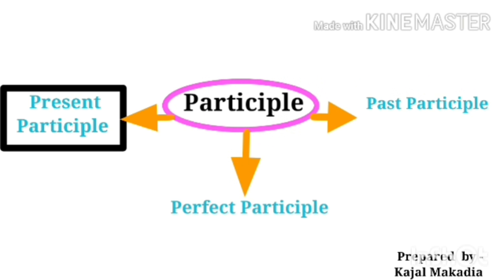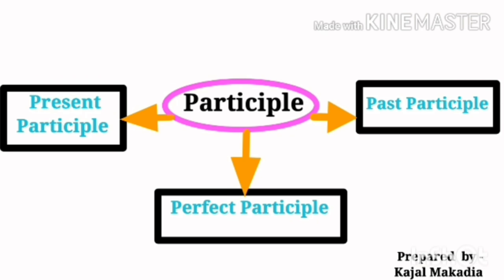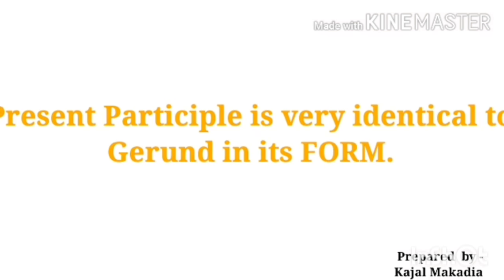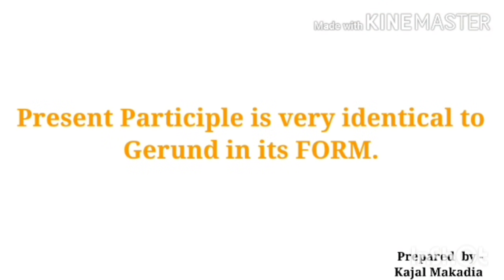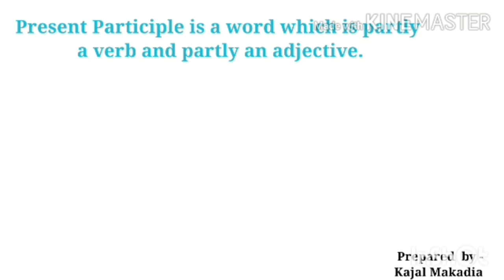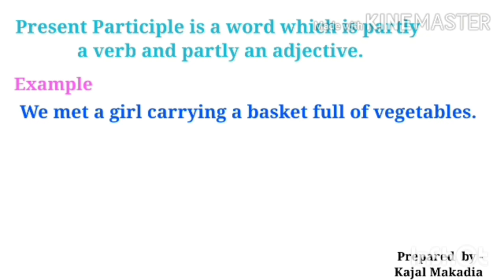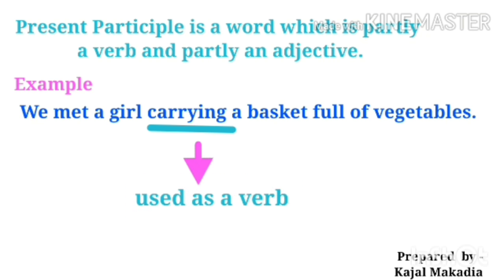Now let's learn participles: present participle, past participle and perfect participle. Present participle is very identical to gerund in its form. That means both take V1 plus ing. Present participle is a word which is partly a verb and partly an adjective. For example, we met a girl carrying a basket full of vegetables.